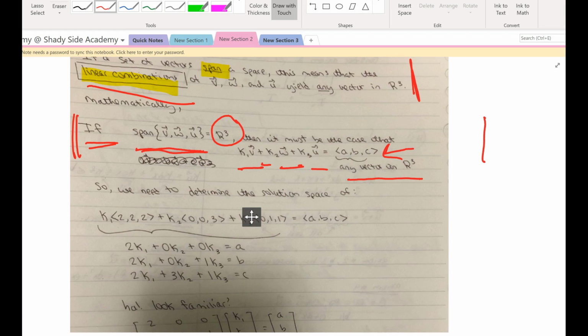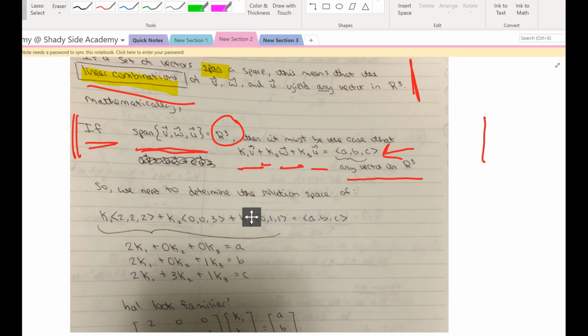So for example, let's say I wanted to yield Mr. Logue, who is obviously not in our set. Is it possible to say add -3 Adam Bazones plus 2 Griffins? Will that give me Mr. Logue? No, it will not, okay? So the set, which is members in our classroom, does not span all of Shadyside Academy. And that was a terrible, terrible analogy.